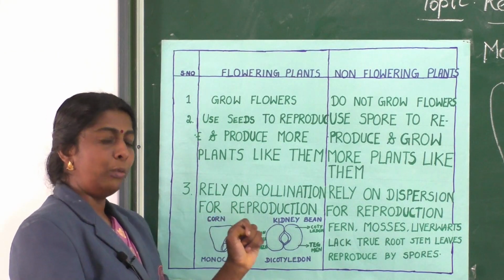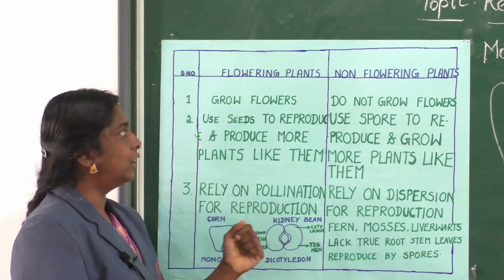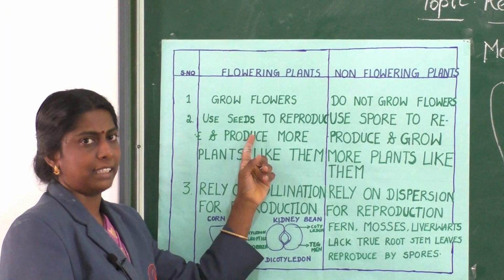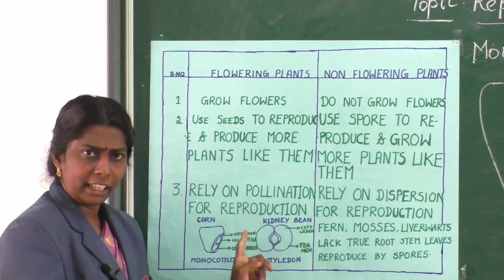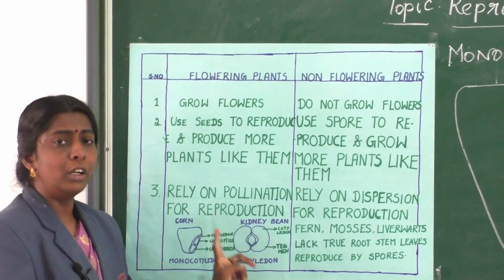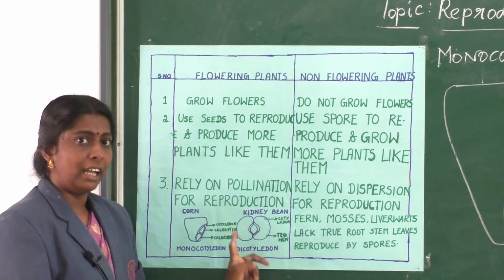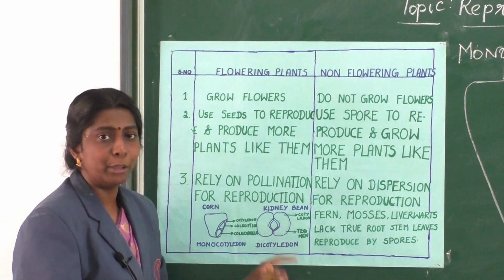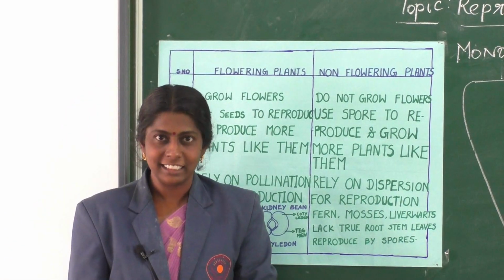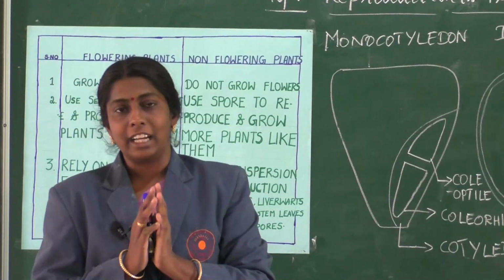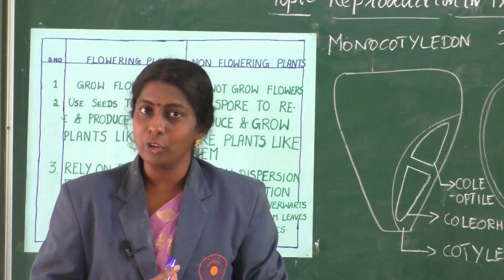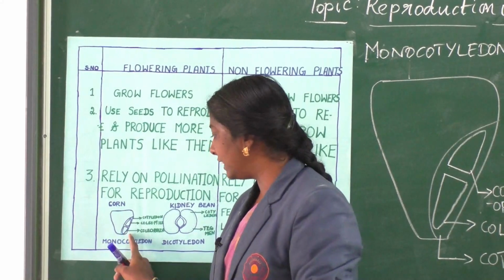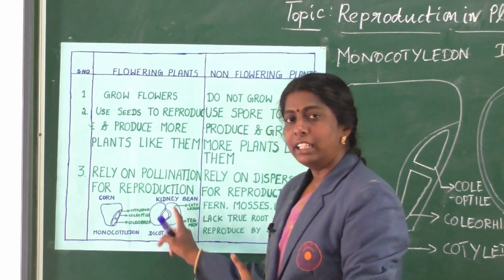Clear? Now, as an example, both monocotyledons and dicotyledons come under flowering plants. Students, hope you remember, monocotyledon is an embryo with a single cotyledon. Dicotyledon is an embryo with two cotyledons. So here, students, I have chosen two examples. For monocotyledon, I have taken the corn seed, and for dicotyledon, I have given you the